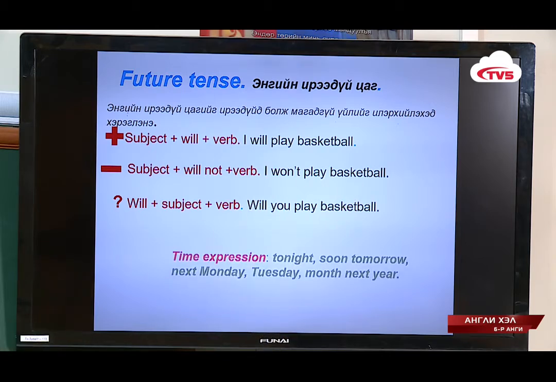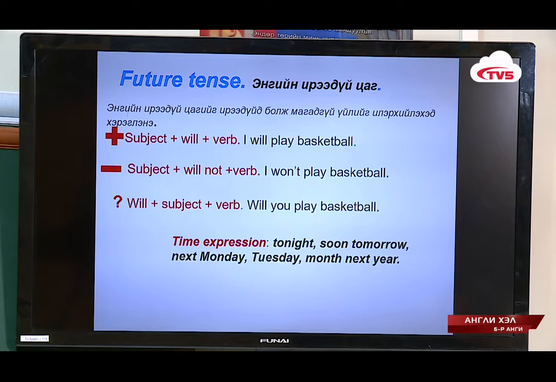Okay, also in this tense, we use some time expressions. Okay, tonight, soon, tomorrow, next Monday, or next Tuesday, or next Wednesday, or next month, or next year, like that.